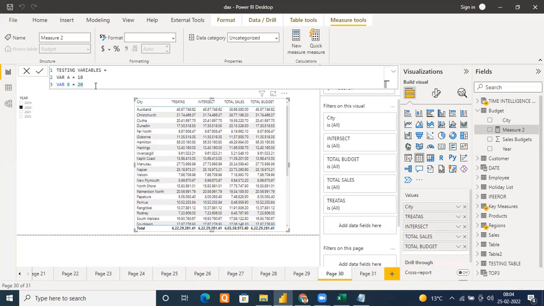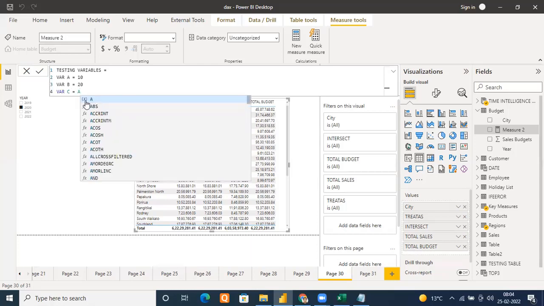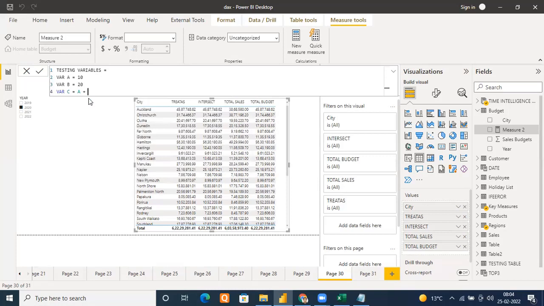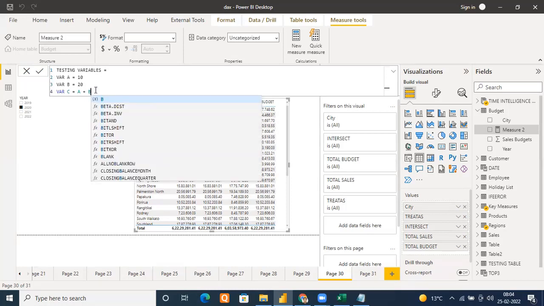Example, I'm coming here. I'm going to type variable c equals to nothing but variable a. So I'm going to type a. As we have typed a suggestion will come. And it is x means it's a variable itself. Okay. So a plus b. Okay. A plus b. See again, it's indicating a variable.